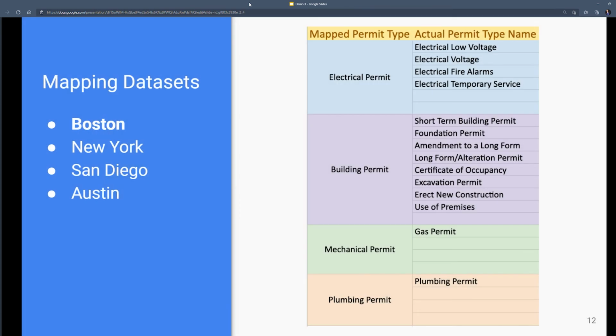This is an example of how we plan to generalize and map the data from different cities, specifically Boston, New York, San Diego, and Austin City. The permit types on the rightmost column of the table are all 14 permit types available within the city of Boston. We have condensed these 14 types into the 4 main types discussed in the previous slide. And we will perform this mapping to the permit data in the other cities in order to train our model further with generalized data, and hopefully it'll become a model that can be used for nationwide data.